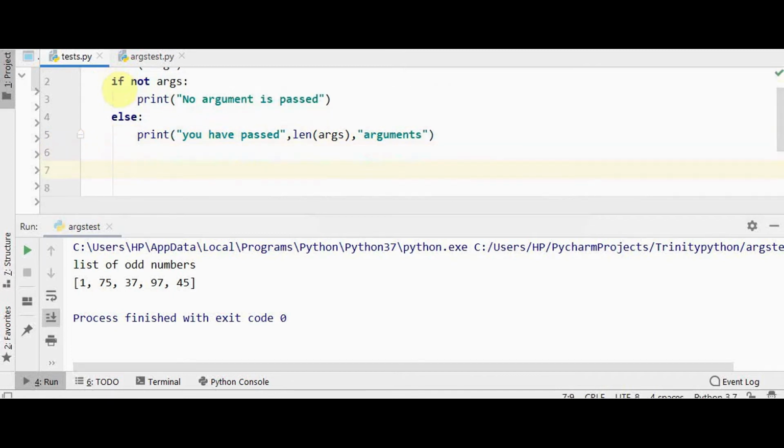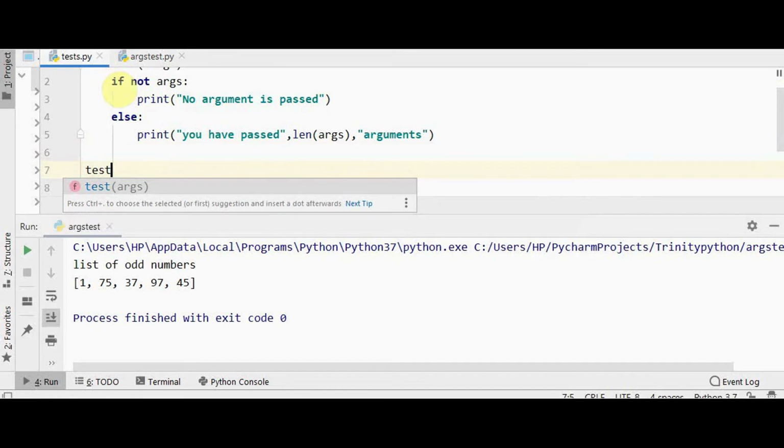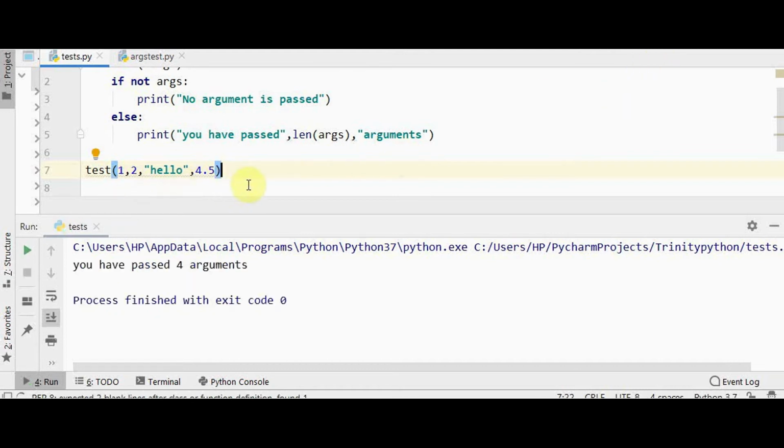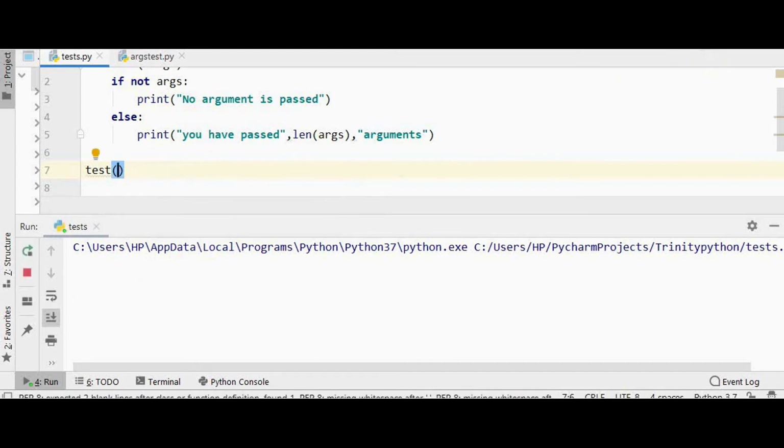So I can call this function now: 1, 2, hello, 4.5. So you can pass any data type. When you run this, you have 4 arguments. You have passed 4 arguments. So instead, if I don't pass anything, you will just get the message that no argument is passed.